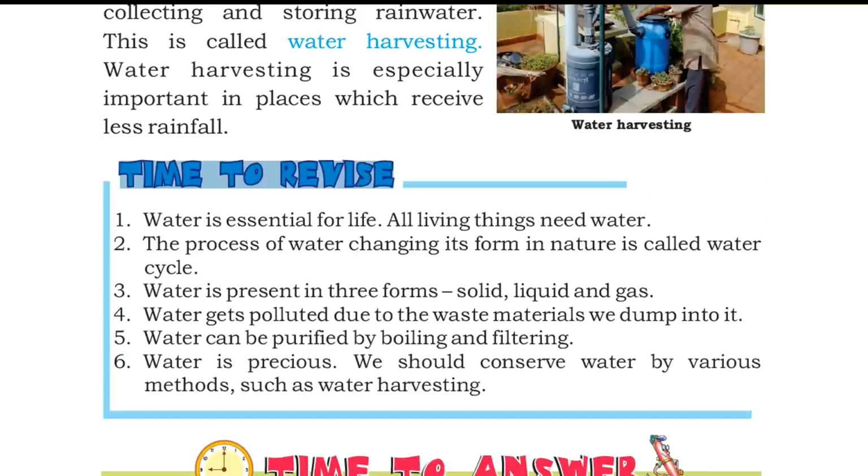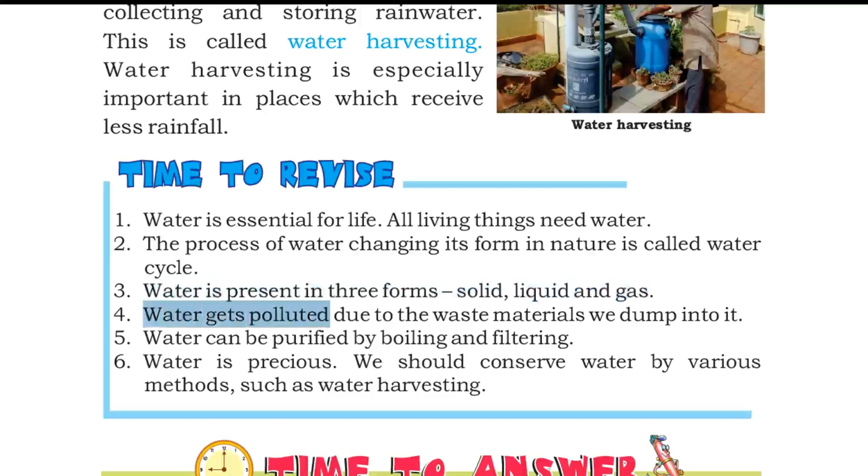Time to revise. Water is essential for life. All living things need water. The process of water changing its form in nature is called the water cycle. Water is present in three forms: solid, liquid and gas.